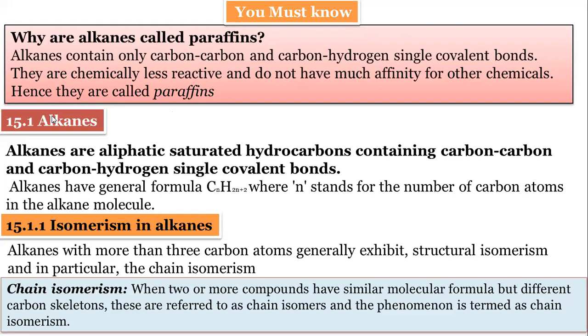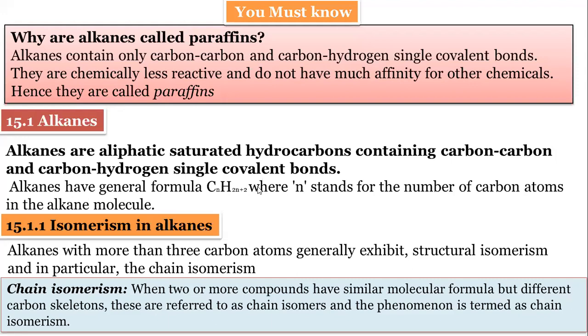So what are alkanes? Alkanes are aliphatic saturated hydrocarbons. Saturated means single bonds. They have carbon-carbon single bonds and carbon-hydrogen single bonds, with the general formula CnH2n+2. This is the general formula of alkanes. You also learned about these alkanes in 10th standard. The first member is methane, then ethane, propane, butane, up to C20.